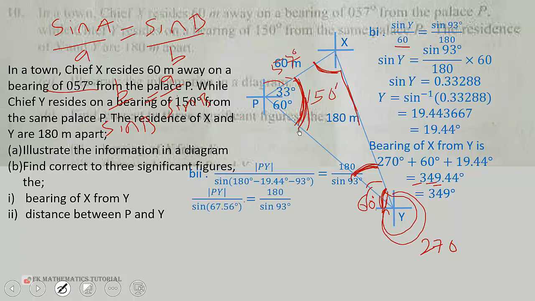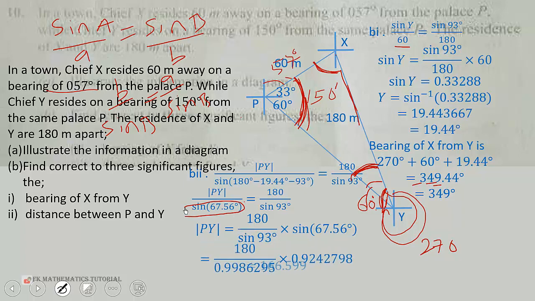And that will be equal to sine 67.56. So we multiply both sides by sine 67.56, so that we get rid of this over here. So that will give us 166.599. So to three significant figures, that will give us 167 meters. That is the distance between P and Q. 167 meters.